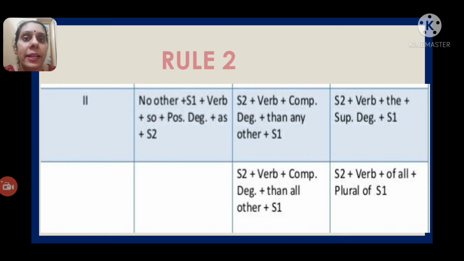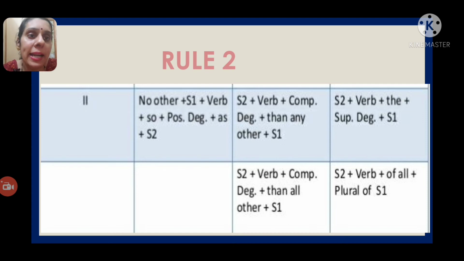If the positive degree begins with no other, the format is: no other plus first subject plus verb plus as plus positive degree adjective plus as plus second subject. Then your comparative degree should be: second subject plus verb plus comparative degree adjective plus than any other or than all other plus first subject. You can write either.